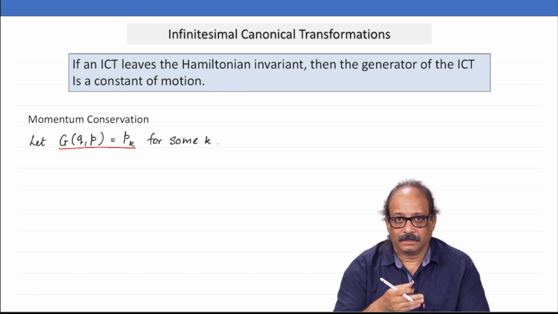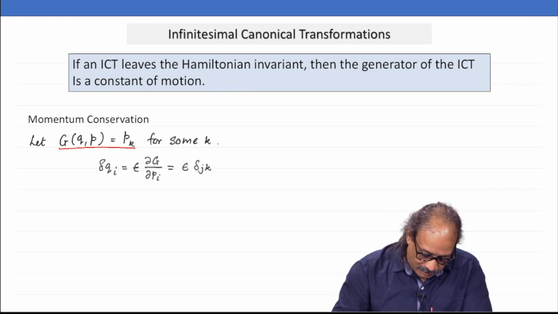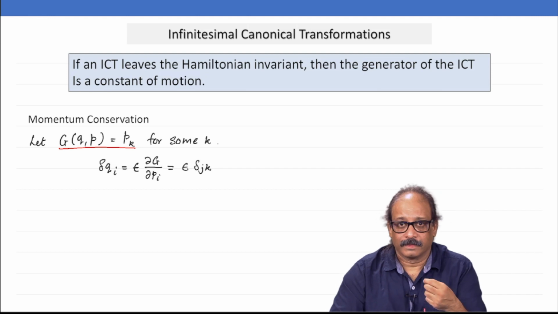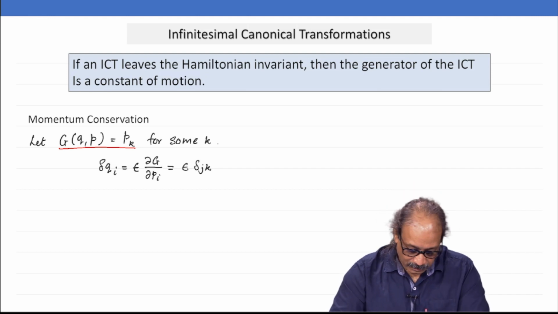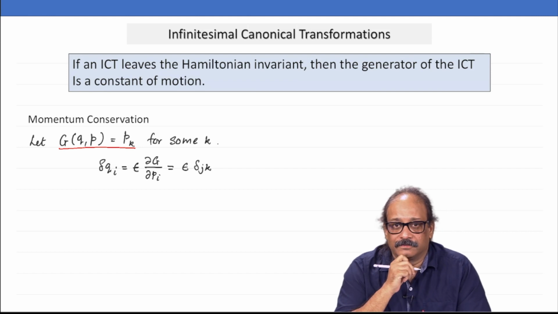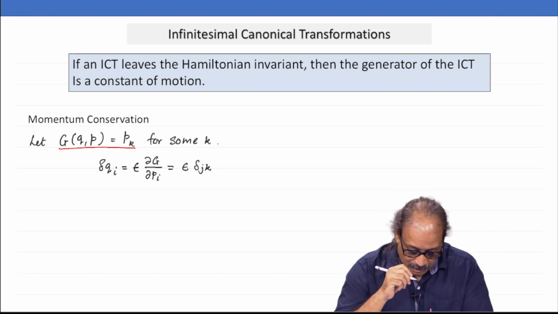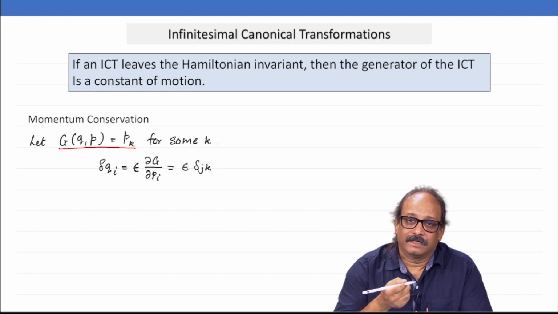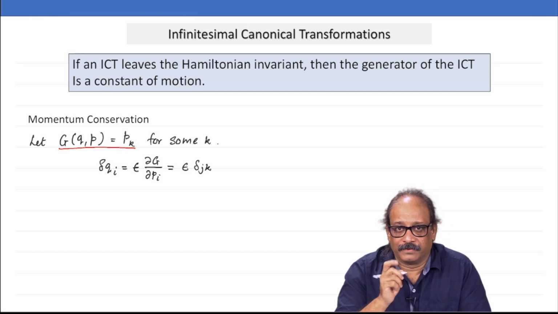So, we look at the change in the coordinates. The change in the q coordinate, delta q_i, will be equal to epsilon times the partial of G with respect to p_i. But remember, G is nothing but just equal to p_k for some fixed k.